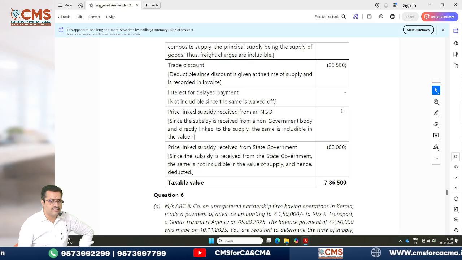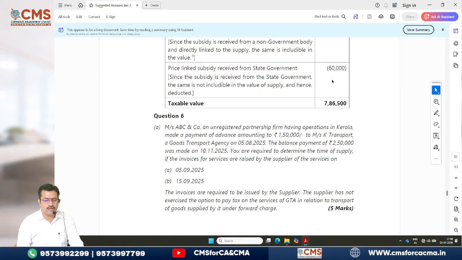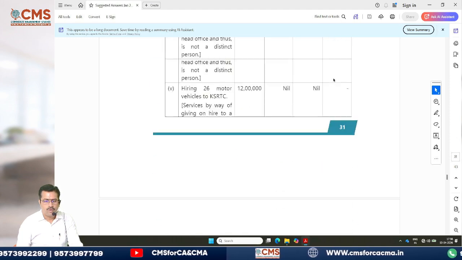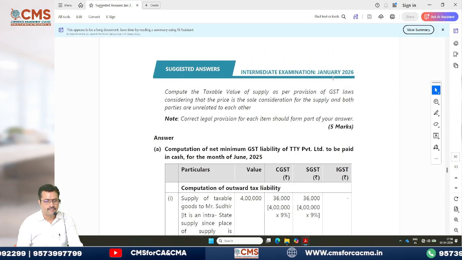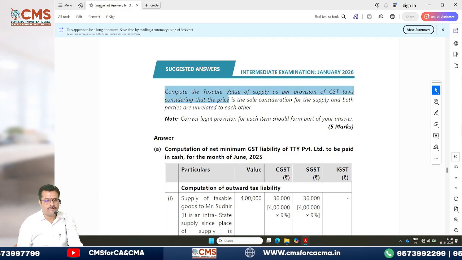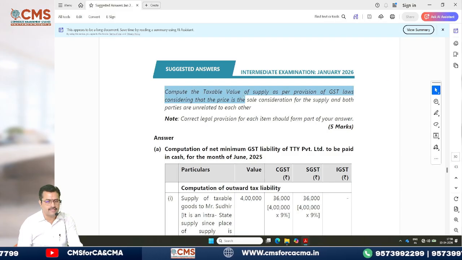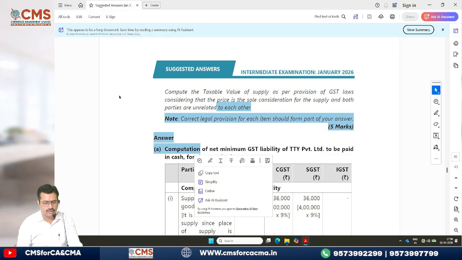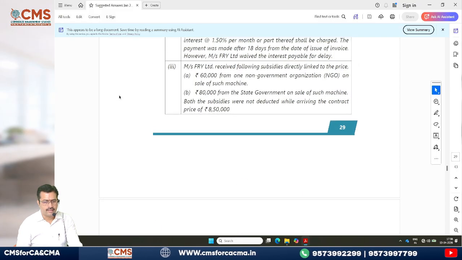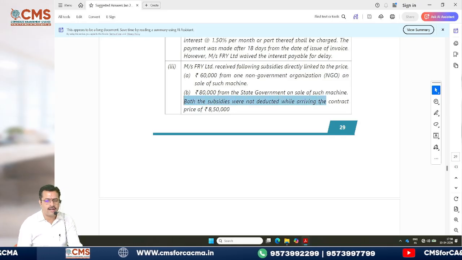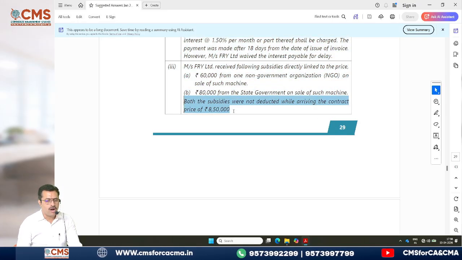7,86,500. Why has this change come? That's why you should read the question properly. I'm just taking you back to the question. One line is there. Please see. Both the subsidies were not deducted while arriving at the contract price.